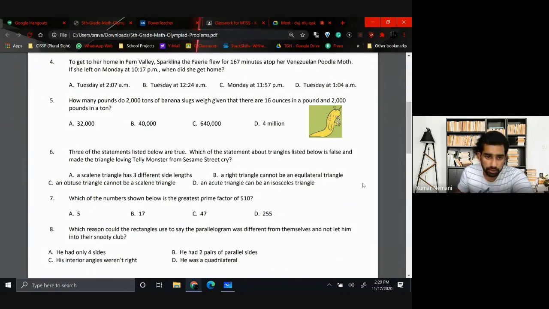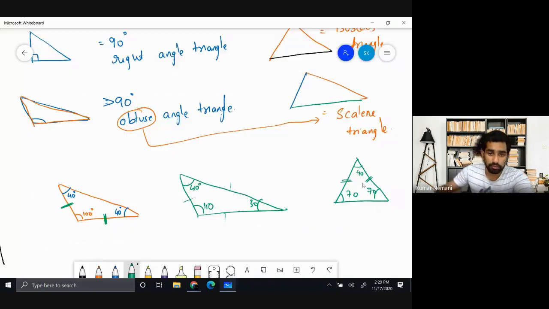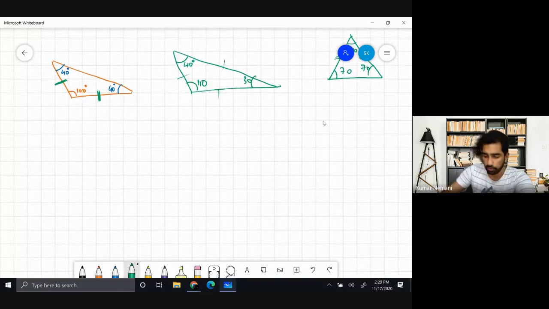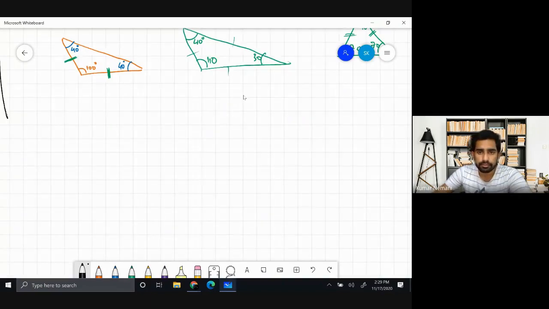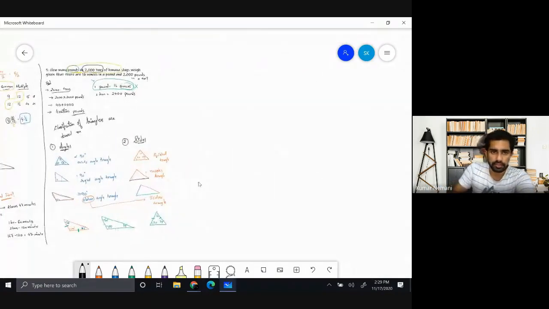Seventh question. Which of the numbers shown below is the greatest prime factor of 510? Greatest prime factor of 510. We have to find out the greatest prime factor of 510 from the options below. So let me write this down.